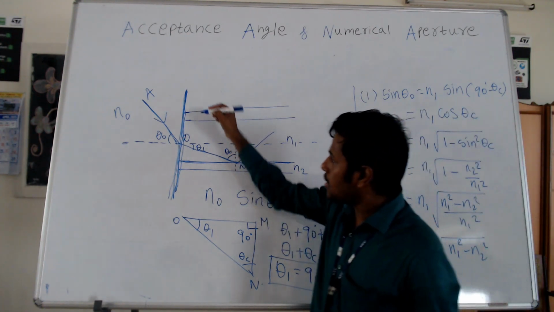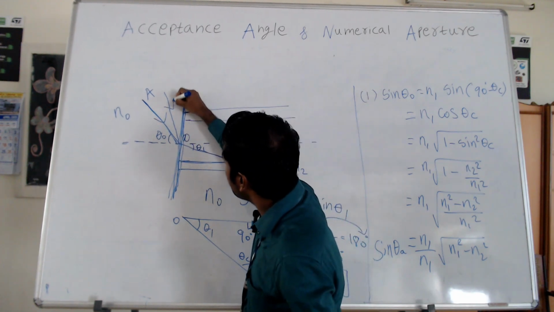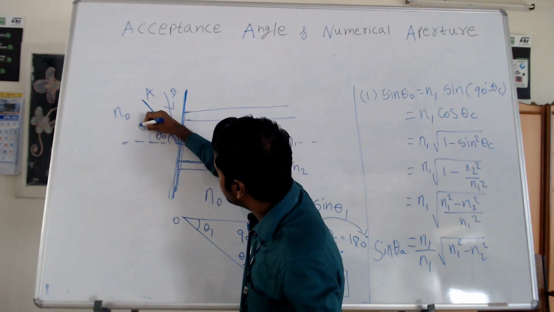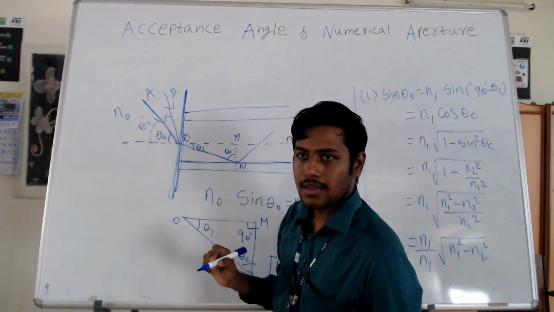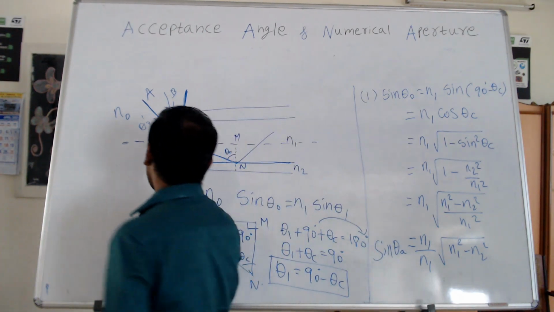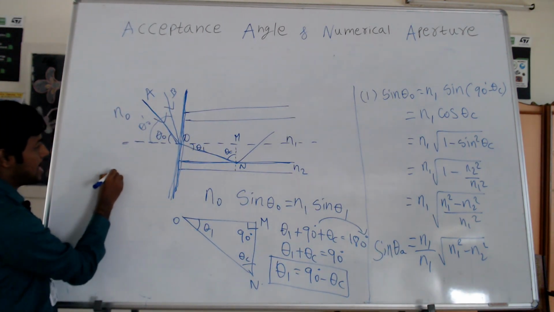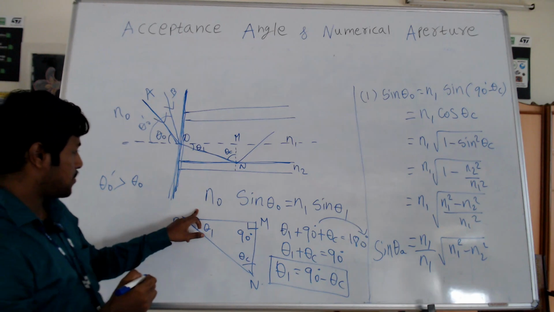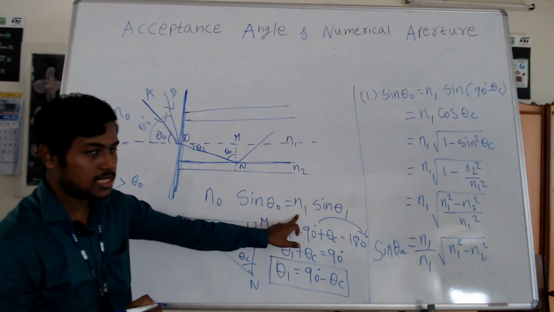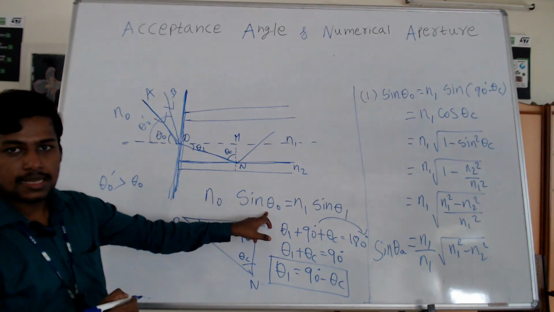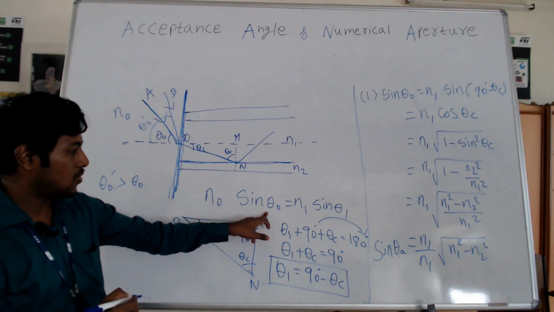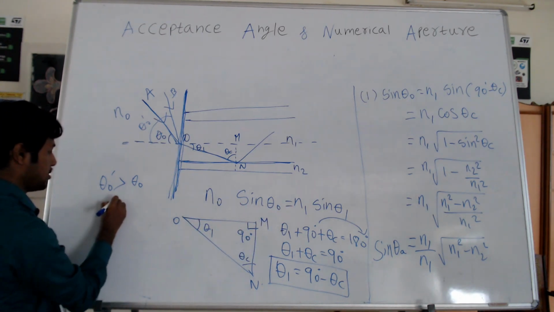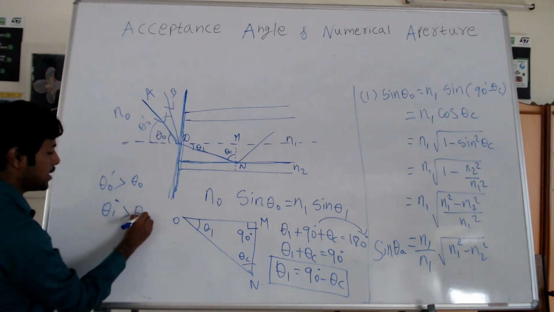Now I am taking another ray. Let us name it as B. From this figure I can see that, suppose I am taking this angle as theta naught dash, then from this figure I can say that theta naught dash is greater than theta naught. You refer to this expression here, N0 is fixed, N1 is fixed. The only change happening is in the sine theta naught. So if theta naught increases, then obviously the value of theta 1 also increases. So theta 1 dash is also greater than theta 1.